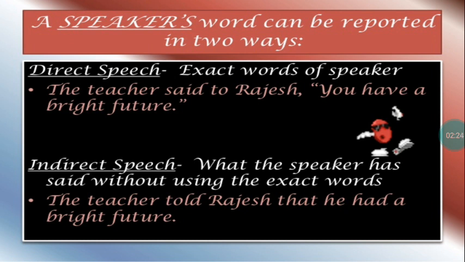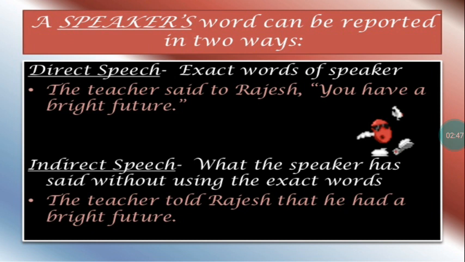And then, there's another way of saying what the teacher said, and that is said to be indirect speech. What the speaker has said is reported without using the exact words of the speaker, that means we do not use the words in quotation marks, that means in inverted commas, but we say it in another manner.